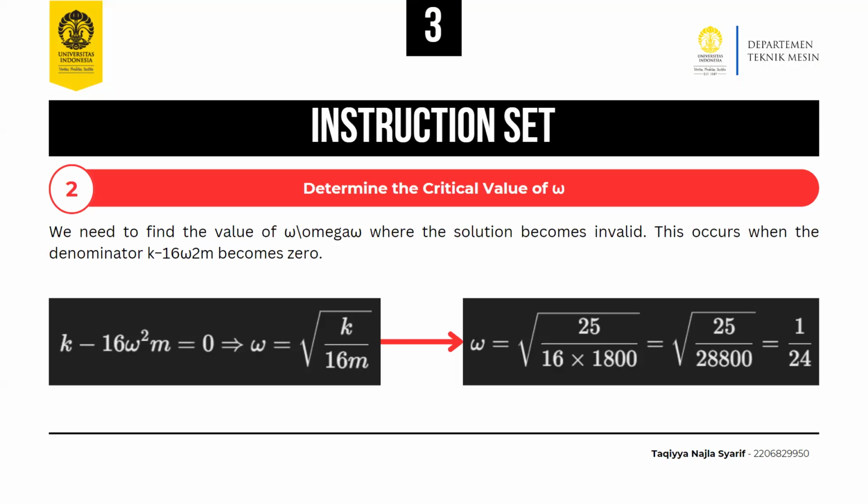In step 2, we determine the critical value of omega. We need to find the value of omega where the solution becomes invalid. This occurs when the denominator k minus 16 omega squared m becomes 0. So from that, we can calculate the critical value and have the answer.